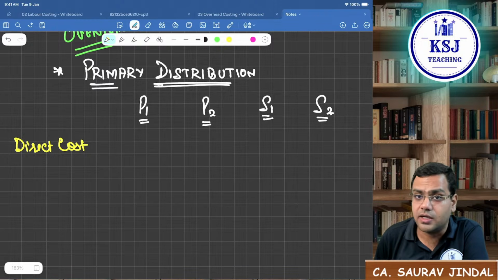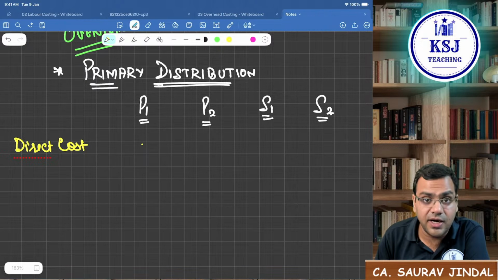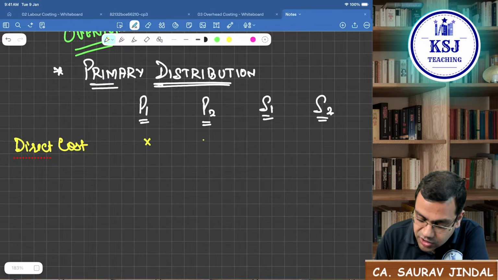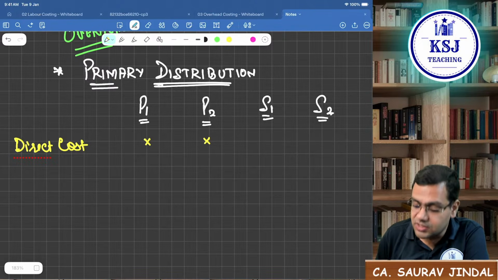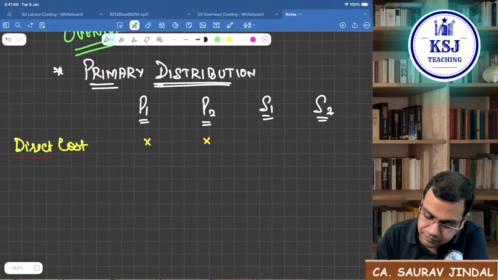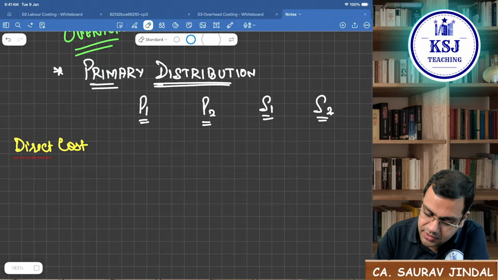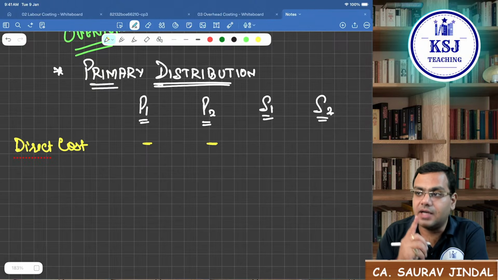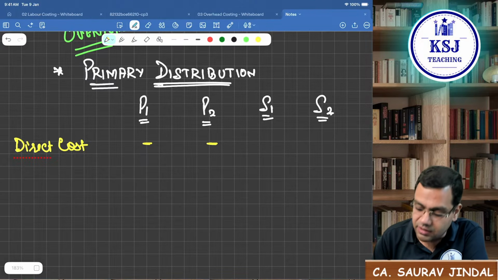Direct cost of the production department will we take? No sir. Direct cost of production department, no. This is not to be taken. The direct cost is to be taken for the service departments.